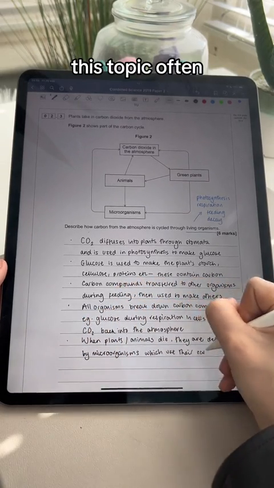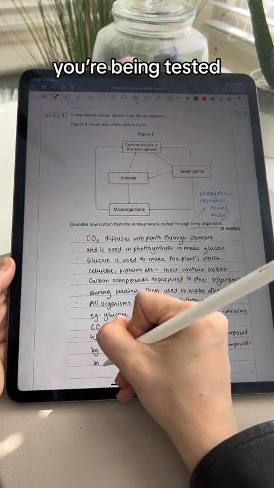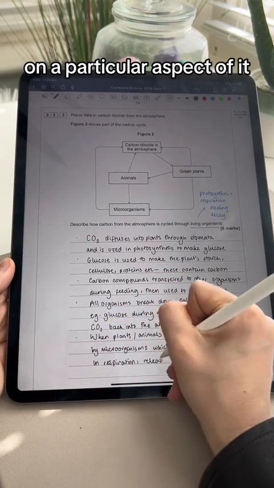Don't forget, this topic often comes up indirectly, and so you might not even realize you're being tested on the carbon cycle on a particular aspect of it, like the decay.